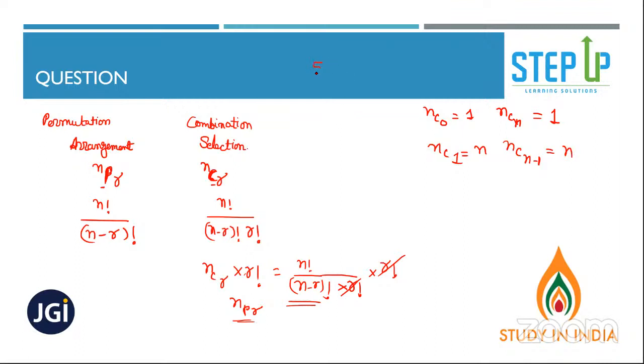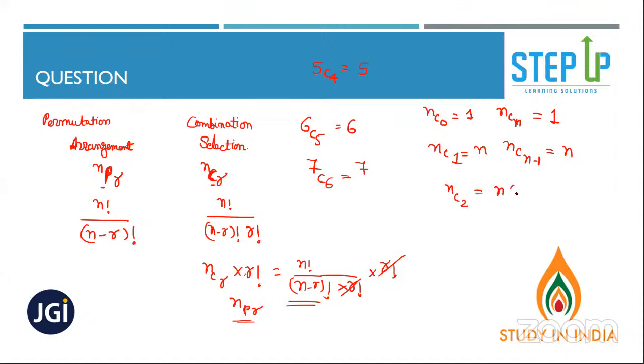What I mean to say, 5C4 is equal to 5, 6C5 is equal to 6, 7C6 is equal to 7. Okay. All right. So nC0 is 1, nCn is equal to 1, nC1 is equal to n, nC(n-1) is also equal to n.